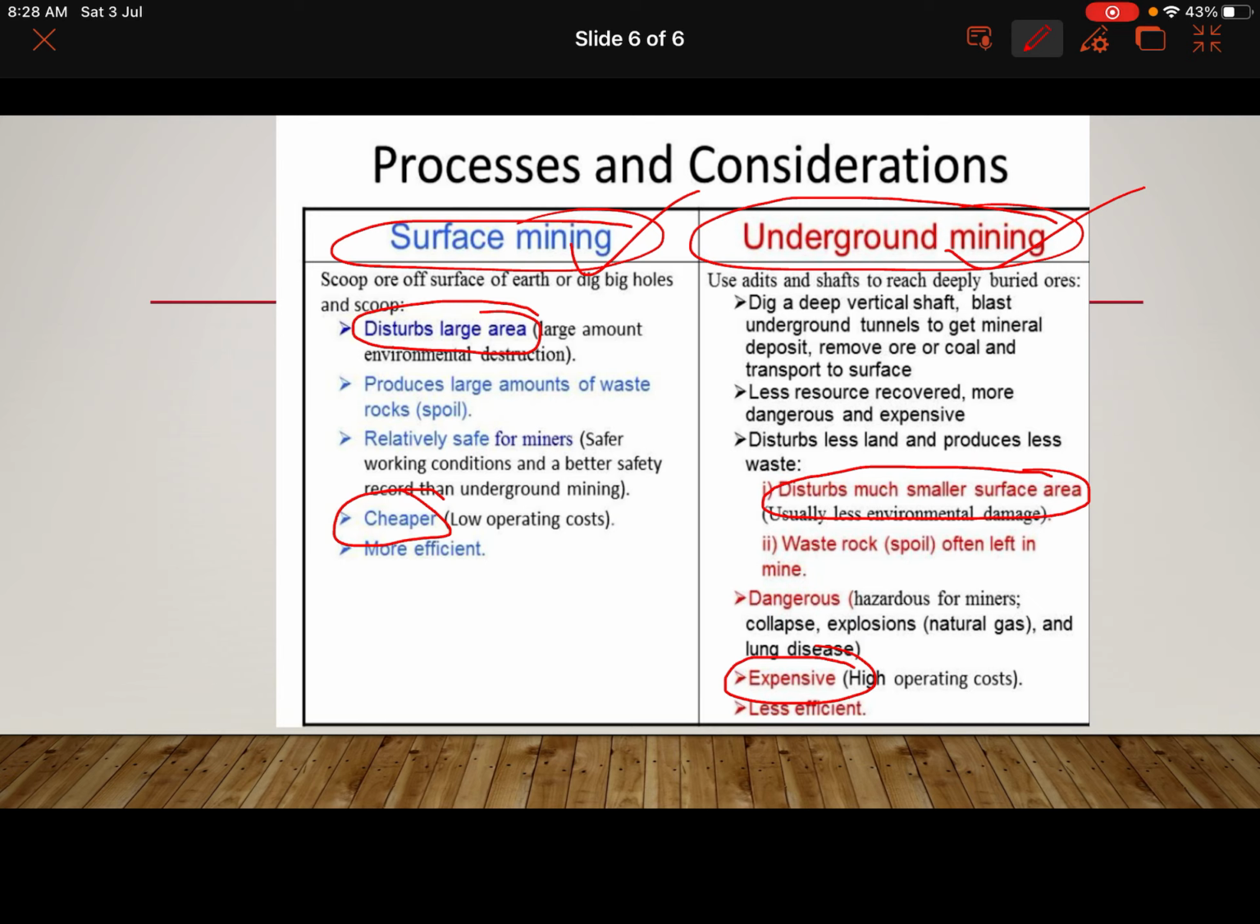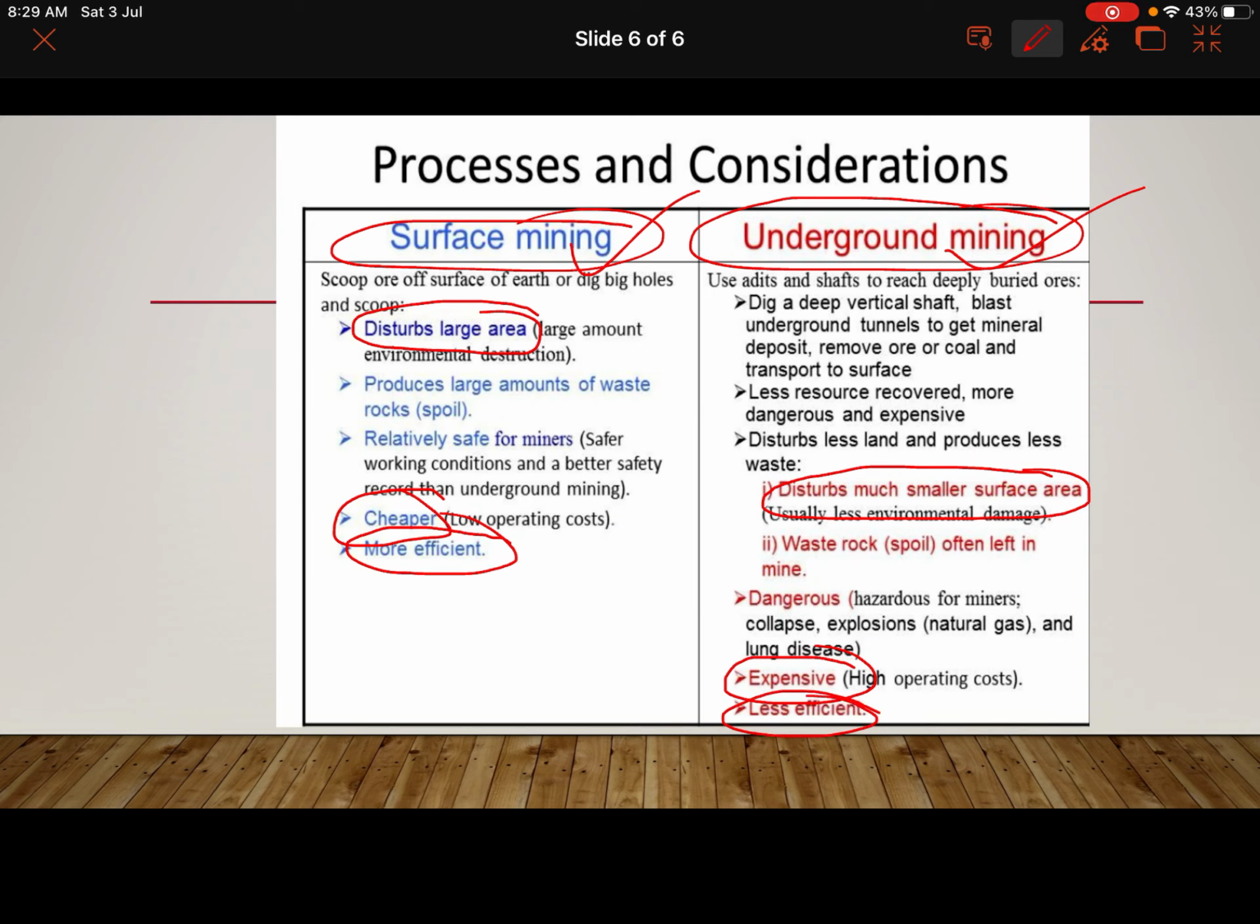Anything can happen, an explosion can happen, or any other kind of disease can come in the body of the miner, because when you go deep within the crust, different types of gases are there which you inhale, and you might fall prey to dangerous lung diseases. Surface mining is more efficient. As you can see, it is cheaper, and the miners are safe in this, whereas underground mining is expensive and dangerous. That is why we consider it to be a little less efficient also.